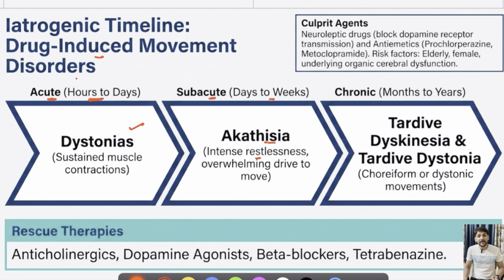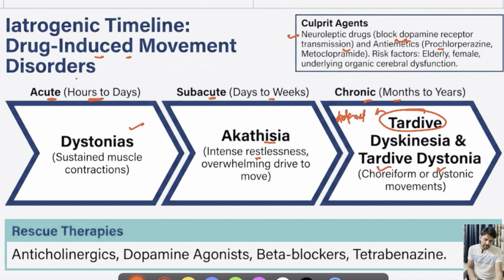Sometimes it might be a very delayed onset drug-induced movement problem, that is chronic after months to years. That's why it is named as tardive. Tardive means delayed dyskinesias. It might be manifesting as choreiform movements or dystonic movements. What are the common drugs which are responsible for this drug-induced movement disorder? Mainly neuroleptic drugs which will block the dopamine receptors. Some antiemetics like prochlorperazine, metoclopramide, and even the other prokinetic medication, that is levosulpiride, can also be responsible.